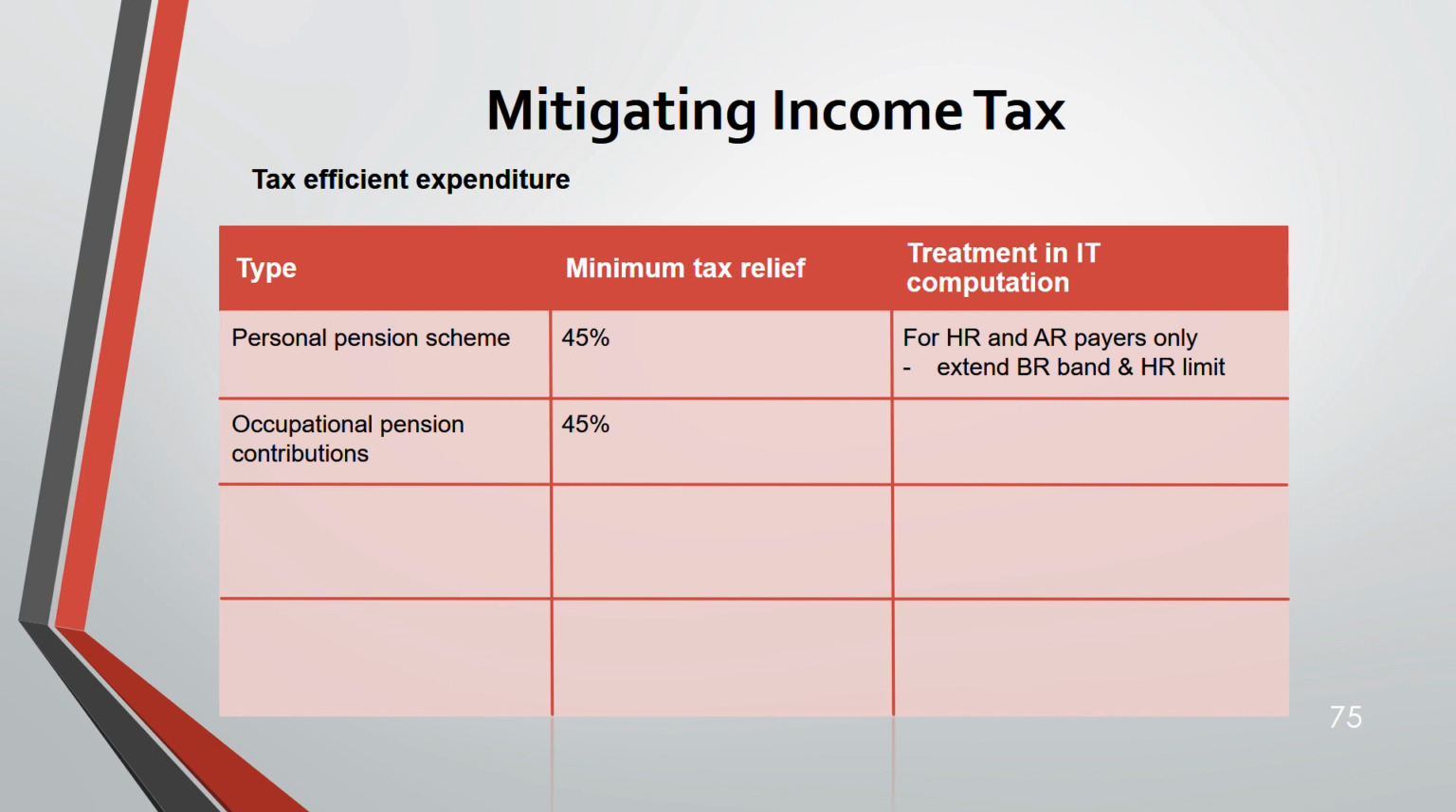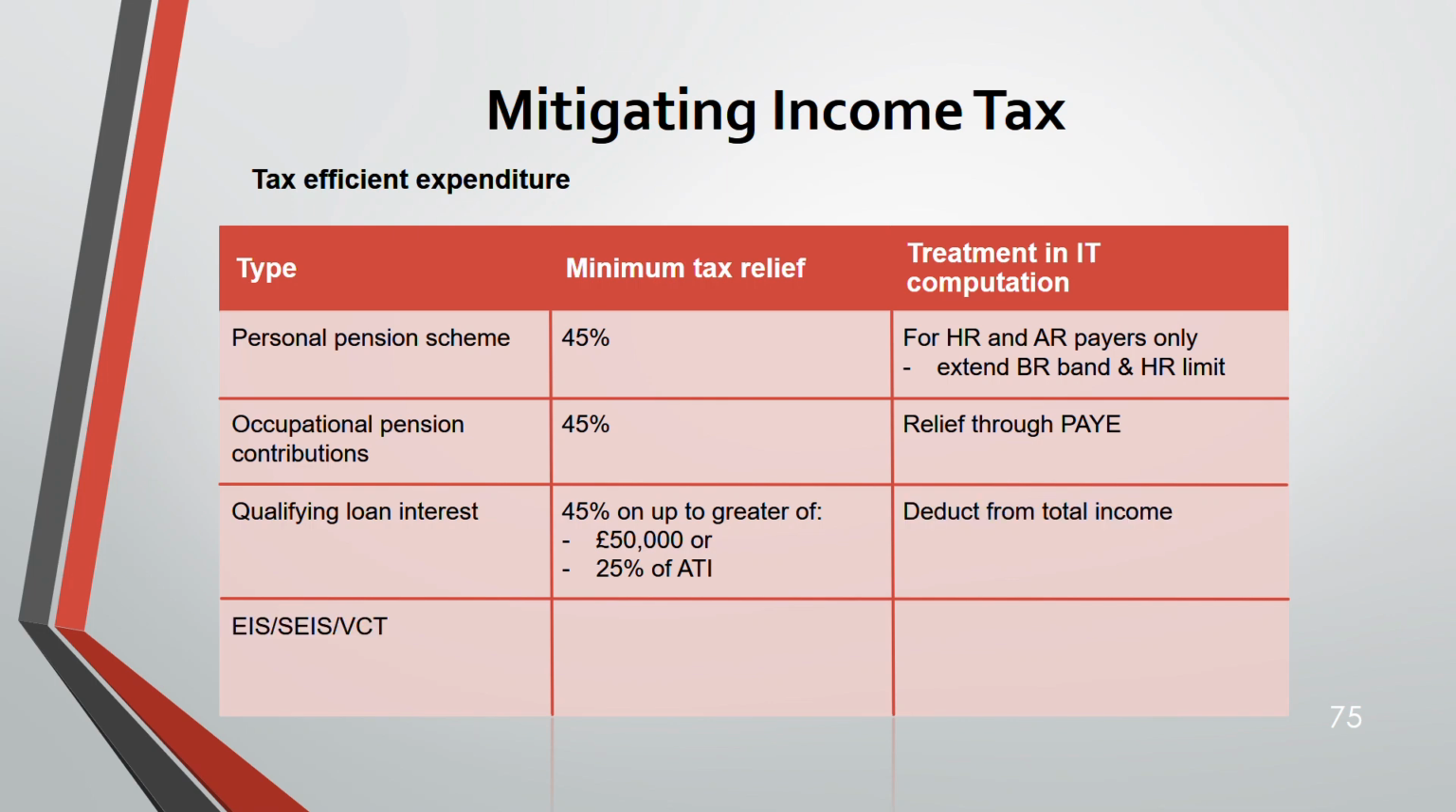Next, occupational pension scheme, again 45%, but you don't extend the rates. If it's occupational, you get relief through pay as you earn. The moment you contribute into that, it will automatically be deducted from your income, and then the amount will be given to you. Qualifying loan interest, 45% on up to the greater of 50,000 or 25% of adjusted total income, ATI. This I've explained in my lecture 1. Please do watch. And deduct from total income.